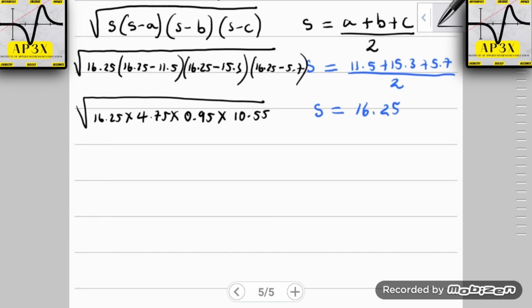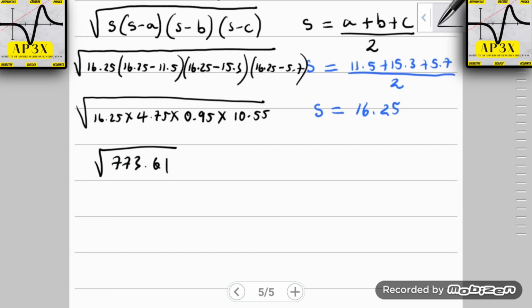All right, simply now, some students left it right here. Maybe a little bit of nerves got the best of them, but let's wrap it up, guys. 16.25 multiplied by 4.75 multiplied by 0.95 multiplied by 10.55, and we get an answer here of the square root of 773.61.